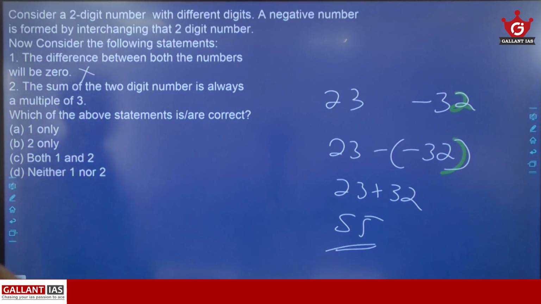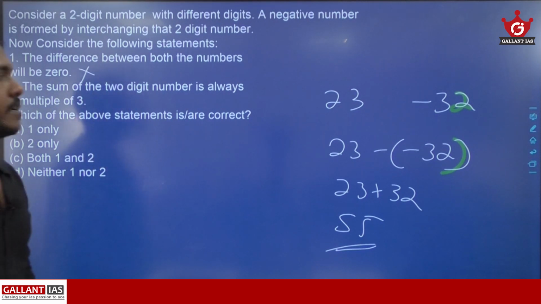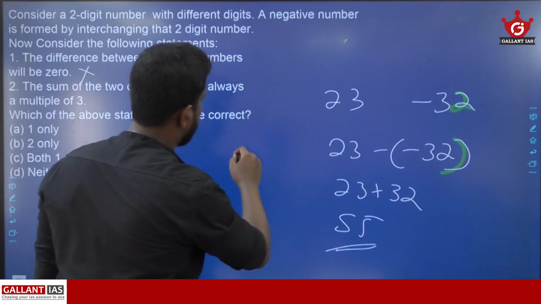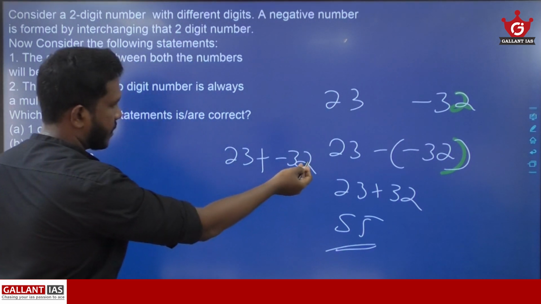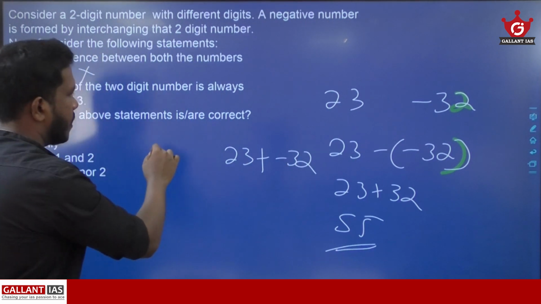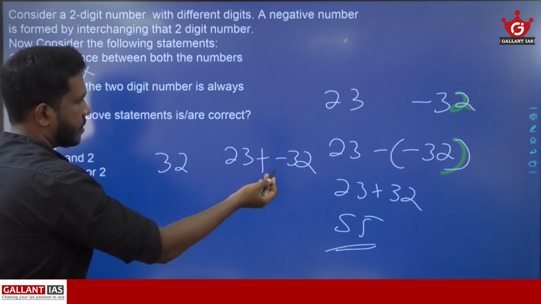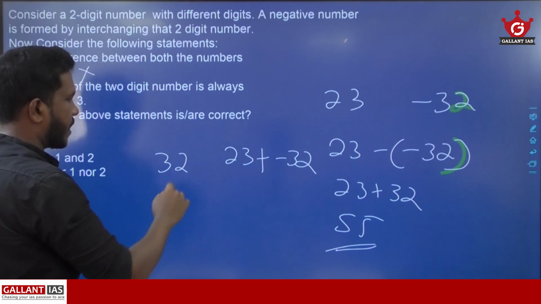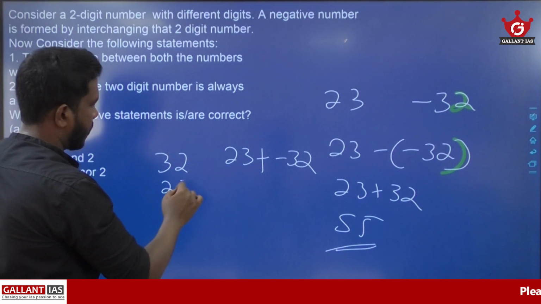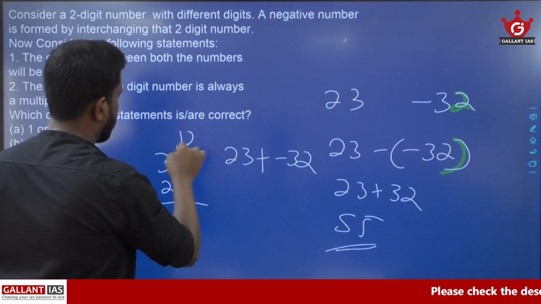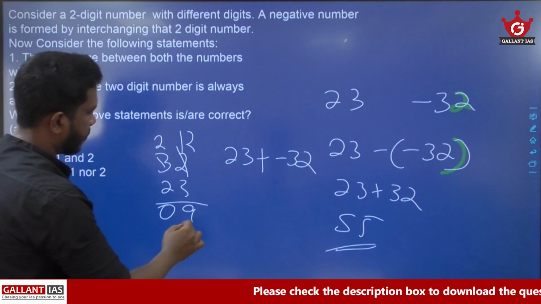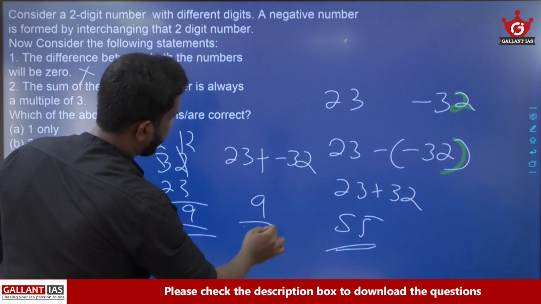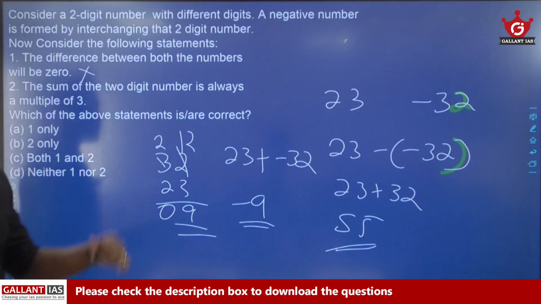What about statement 2? The sum of the two digits will be always a multiple of 3. Let us take 23 and minus 32. So here 32 is greater than 23. So let us subtract 23 from 32 and put the minus sign. So 12 minus 3 is 9. So you are getting minus 9. Minus 9 is a multiple of 3.